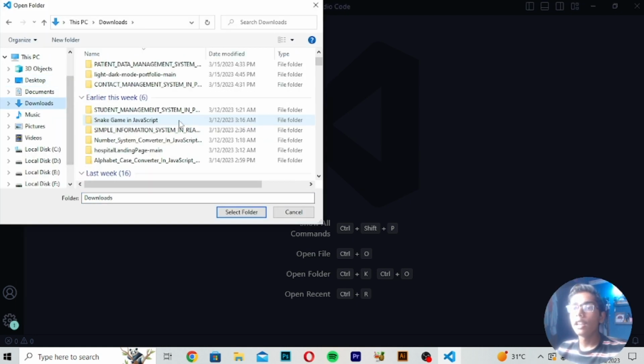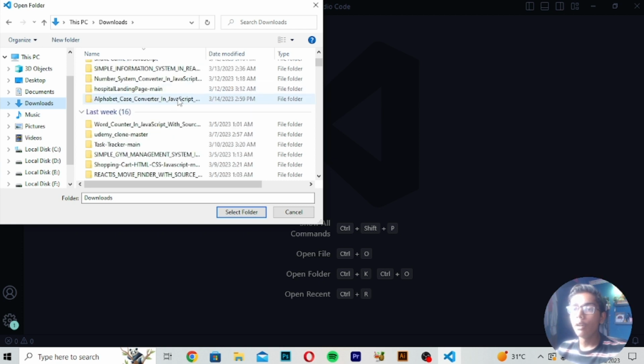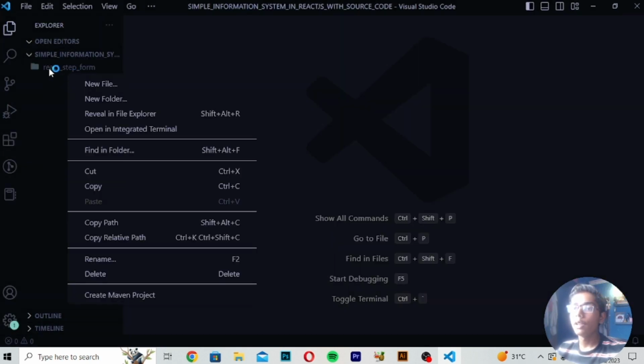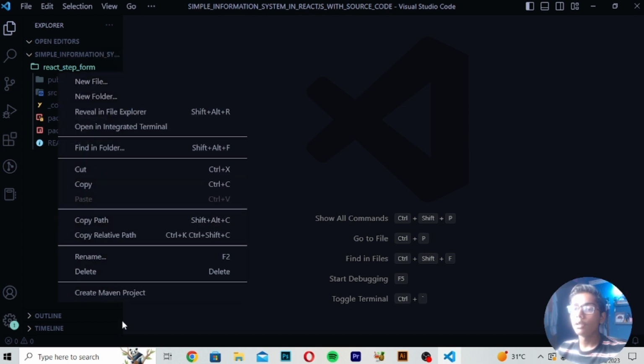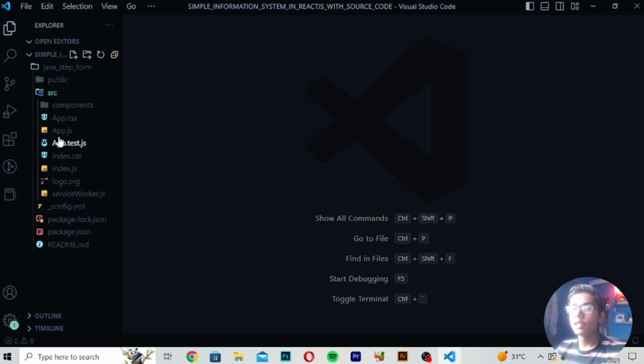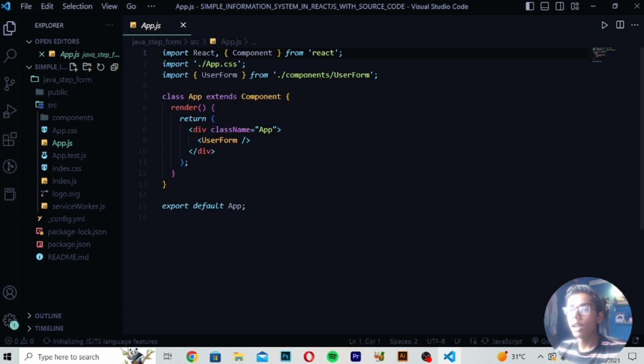Today I will be telling you how we can build an amazing information system project in Java. Java is also backend work, so we have to start things from the backend here. I will now rename this file, because I mistakenly wrote React here. Now I've given it the name Java, and here we are getting all these files. In Java we cannot work side by side, because it is backend work. When we write the code of our work, then we can move on to more things we want to do. So this is the thing which we can do in Java.